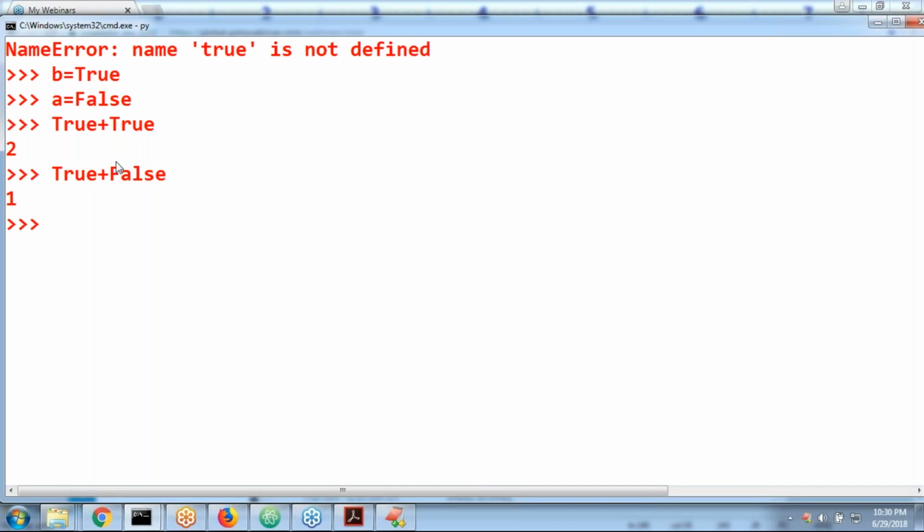I hope this type of convention is there in other languages, but not in Java. It is not there. True is internally represented by the int value 1, False internally by 0. So if you want to use Booleans in mathematical operations, then their internal values will by default be used.